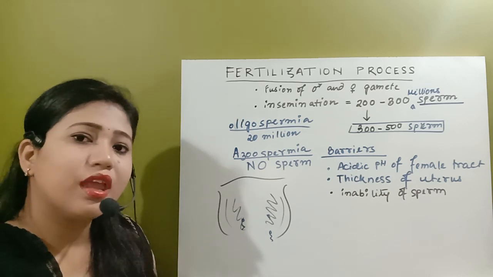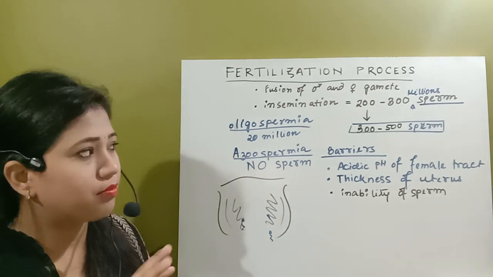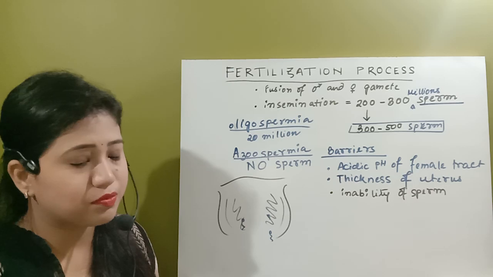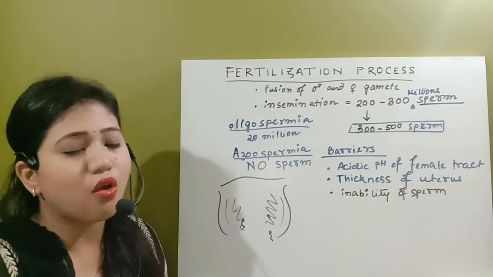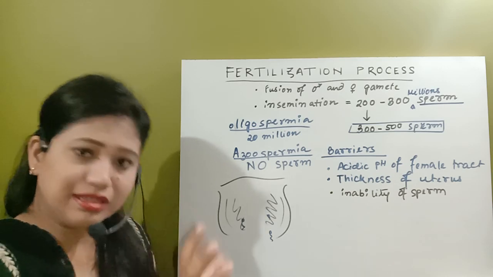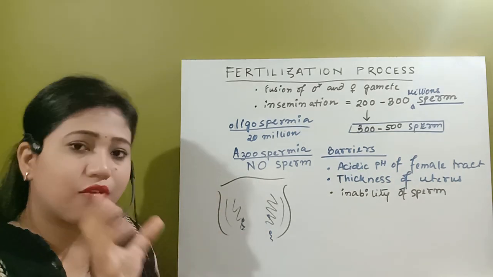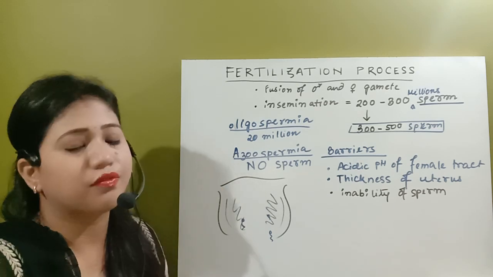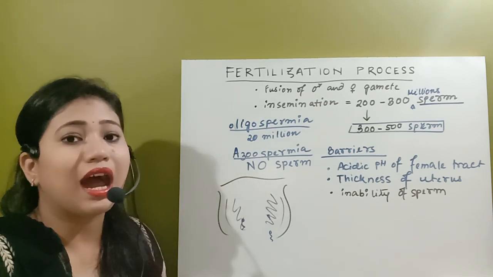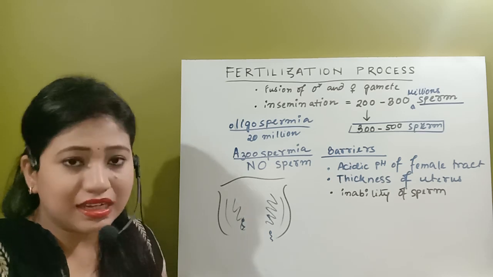So only 60% are good in shape, and from that 60%, only 40% are highly motile or highly metabolically active.